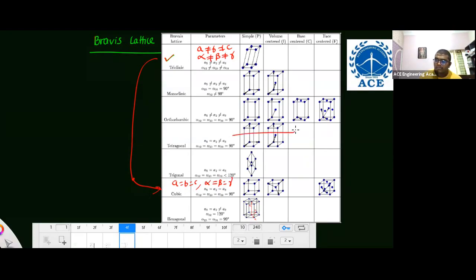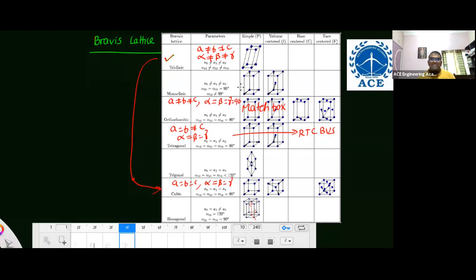Then the third one, tetragonal. I gave the example of a brick-like cuboid. That means 2 sides are the same and 1 side is different: a equals b but not equal to c, and all the angles are the same. And orthorhombic, I said matchbox. All the sides are different in length: a, b, c are not the same, but the angles are the same, and they are 90.